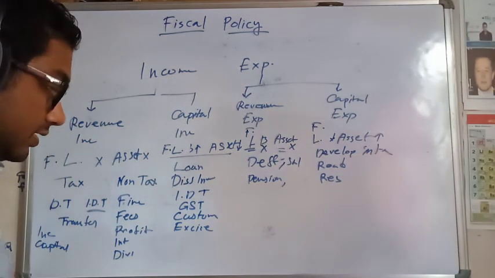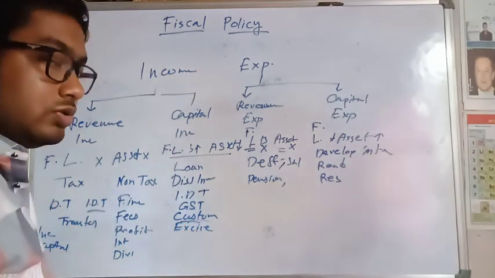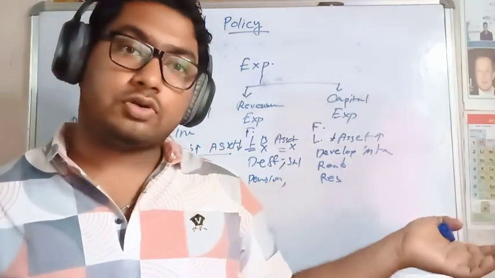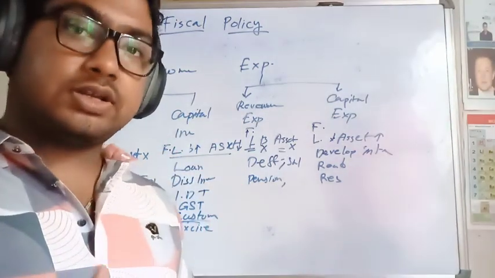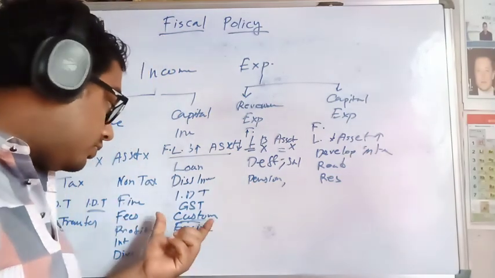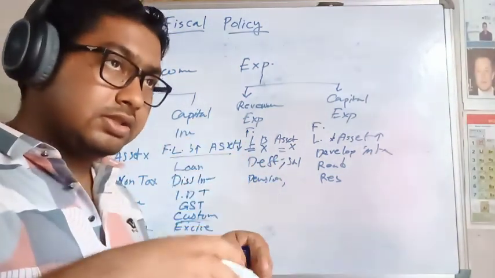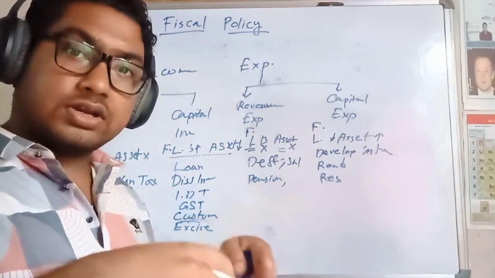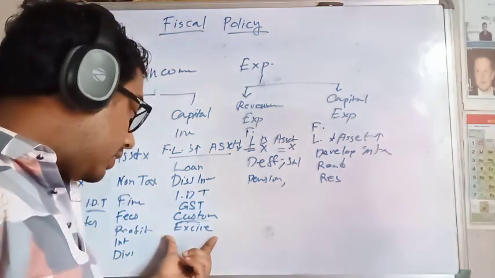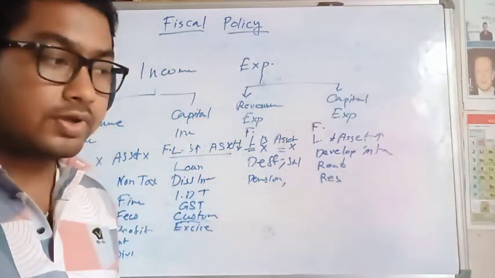Those are the indirect taxes. Customs, when you buy something from abroad and you give some tax to the government, that is the customs tax. And excise, if you produce something in the country, then you give some tax, that is the excise duty, okay.